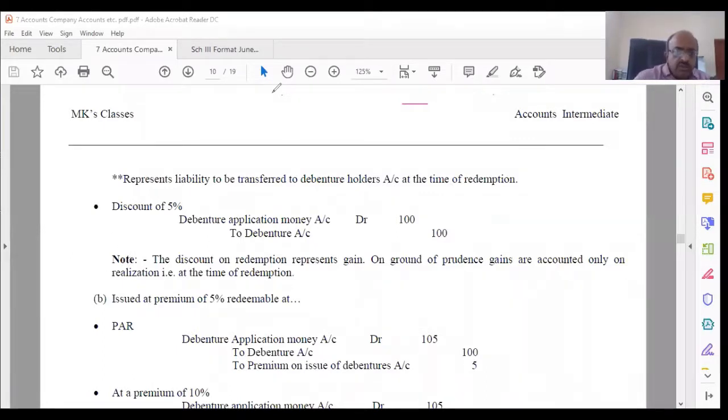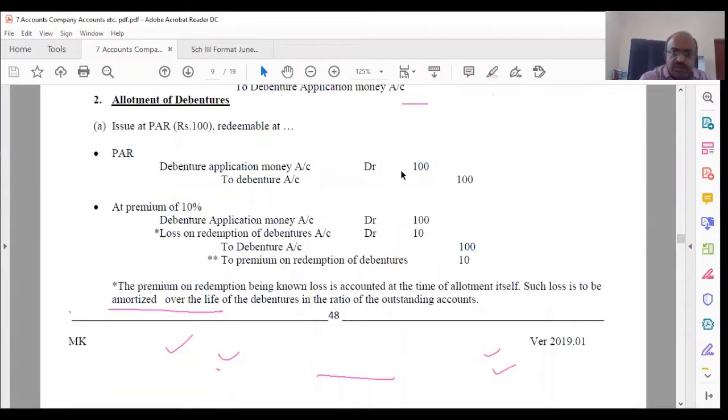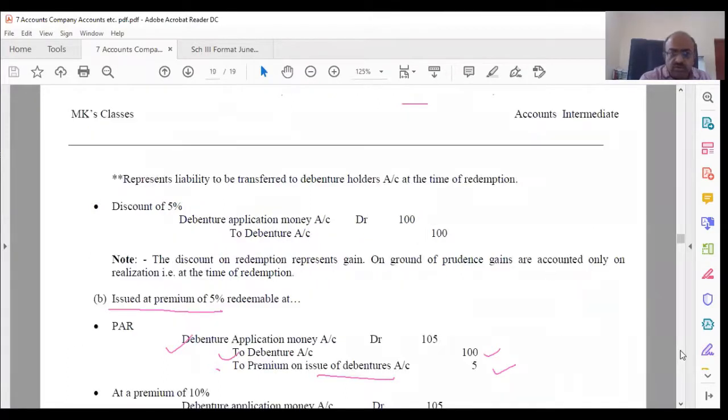Next one is what? Issued at a premium of 5, redeemable at par. Now you are issuing at a premium. That means you are receiving more. Therefore, debenture application account debit to debenture account 100, premium on issue of debenture 5. This is a capital account because it's issue related. So when you get the money here, debenture application debit, this will be 105. Accordingly, it will change. So here also you are passing the entry debenture application to debenture.